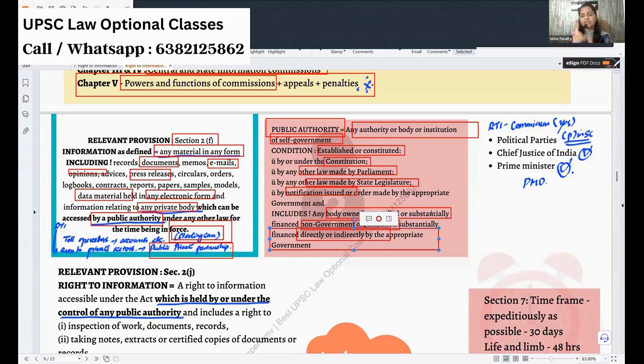The next question is whether political parties come under the purview of RTI. What is your answer? Political parties are not running the government, they are just political parties. Do they come under the purview of RTI?